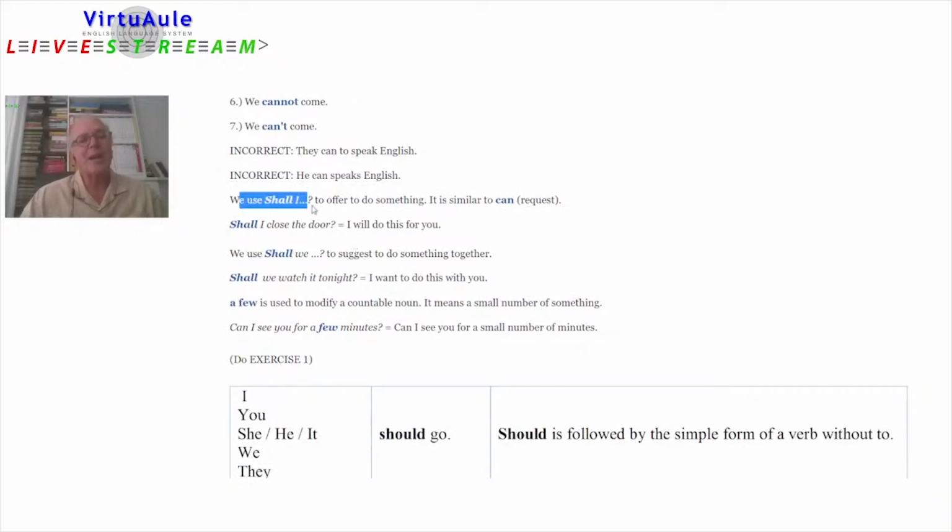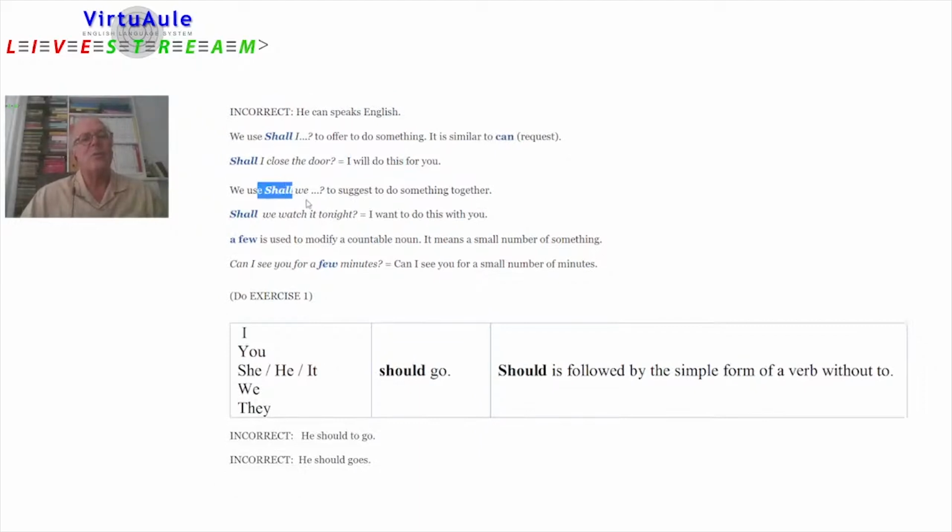We use shall I to offer to do something. It is similar to can. It is like a request. Shall I close the door means I will close the door for you. I shall close the door. We use shall we to suggest to do something together. Shall we watch it tonight? I want to watch it together with you.